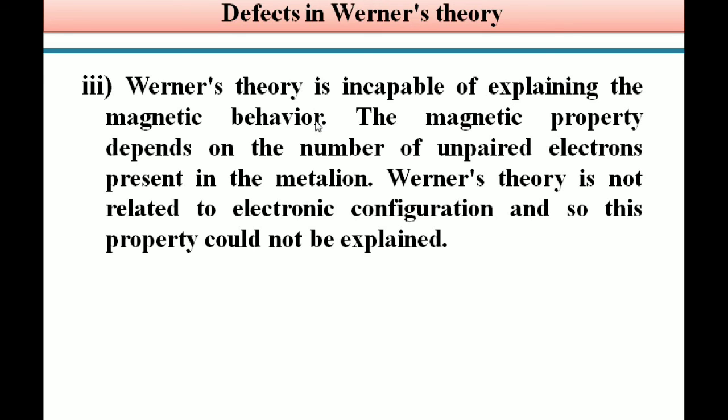Because we know that the magnetic property depends upon the number of unpaired electrons present in the metal ion, but in Werner's theory there is no relation to electronic configuration, and so this property could not be explained. So students, these are the defects in Werner's theory.